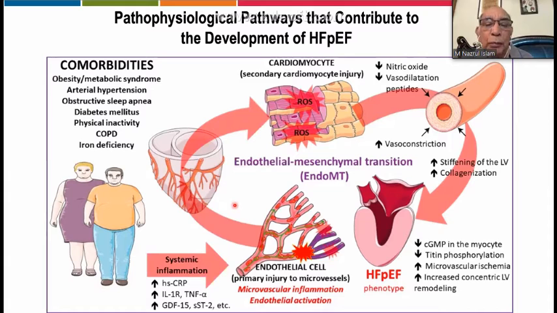So these cardiomyocytes, with the secondary cardiomyocyte injury, also develop some sort of coronary vascular involvement where nitric oxide is decreased. They lose or reduce the vasodilatory properties, and ultimately they develop vasoconstriction, which may give rise to stiffness of the left ventricle and collagenization.